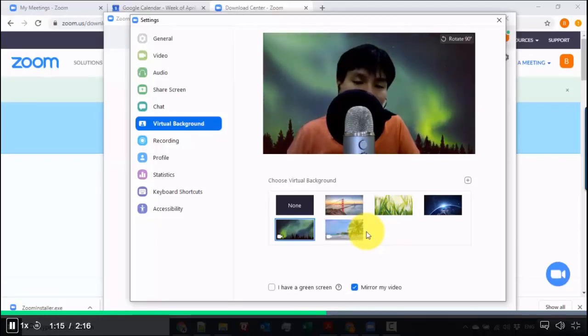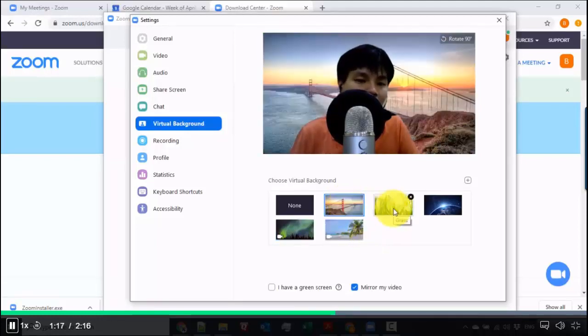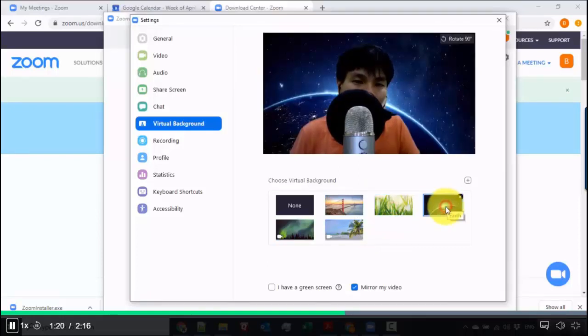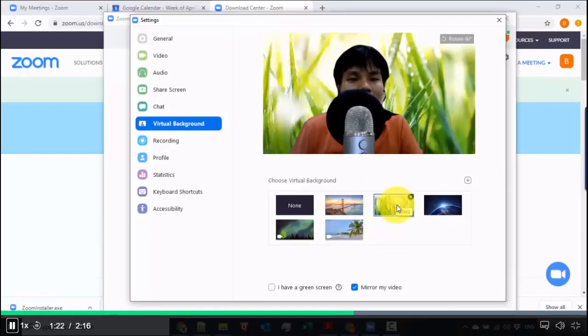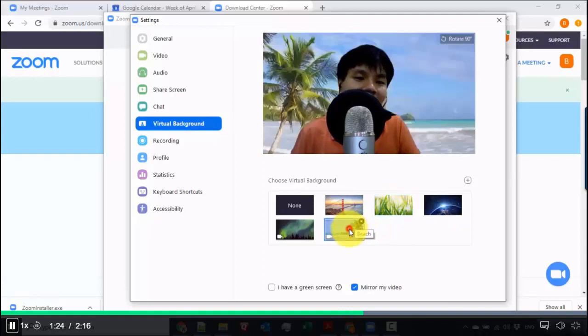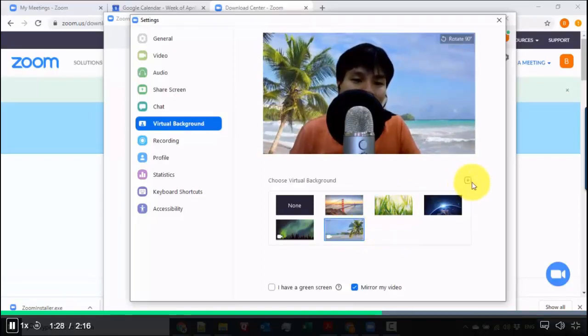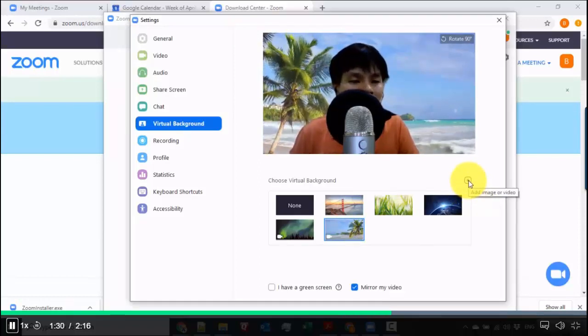Okay, so there's different backgrounds that you could try over here. So I could just change them, so that when you start the meeting later, if you want this for a more serene setting, or more vacation feels, you can change that as well. And there's also a setting over here, add image or video. So you can have your customization. If you have your own image or video, you can use that as well.